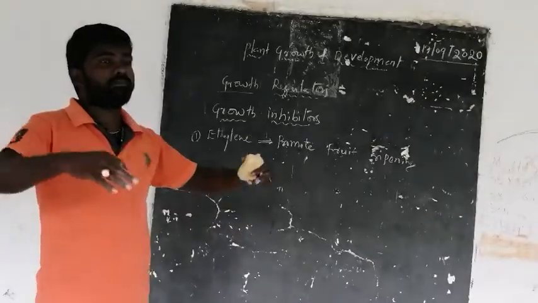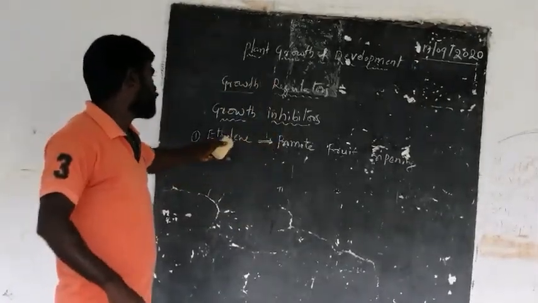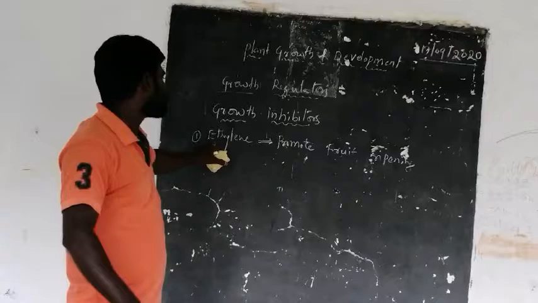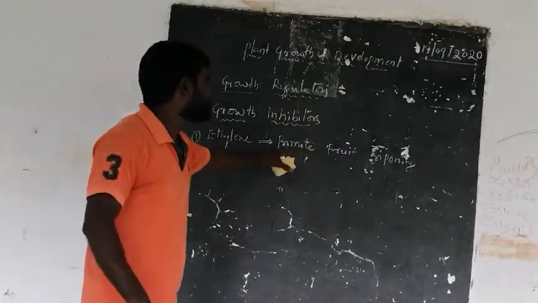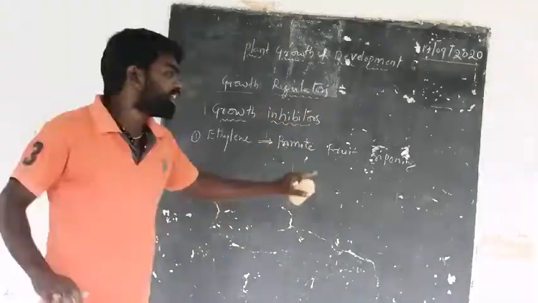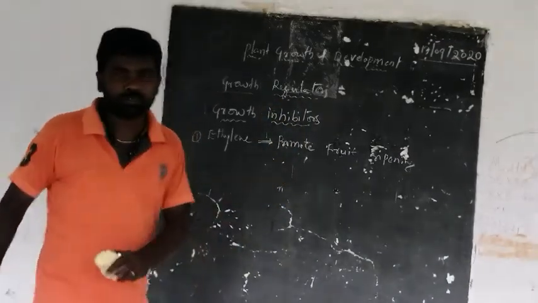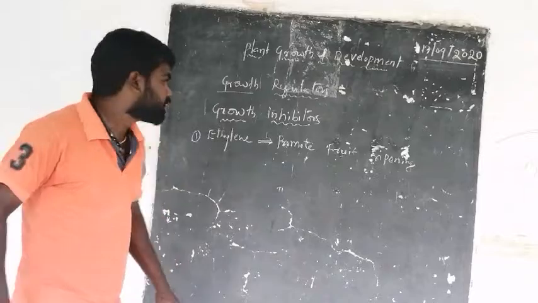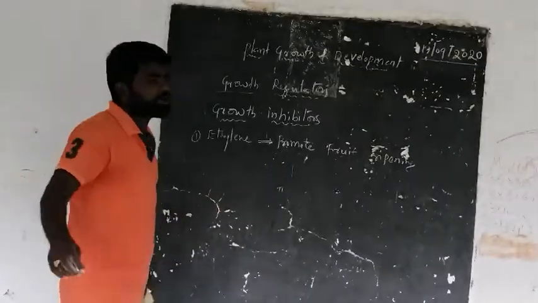So the plant growth can be increased by the ethylene, or it promotes fruit ripening. If the fruit ripens, the expiry of the fruit comes, and so it promotes the fruit ripening.